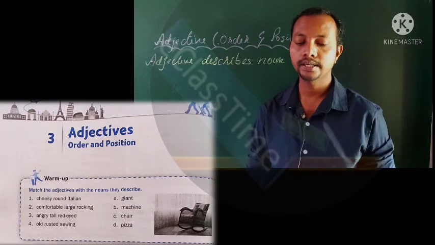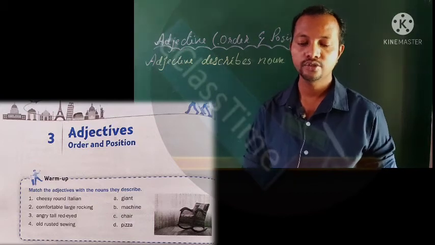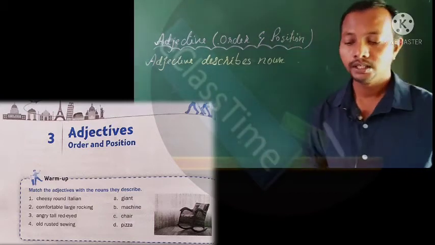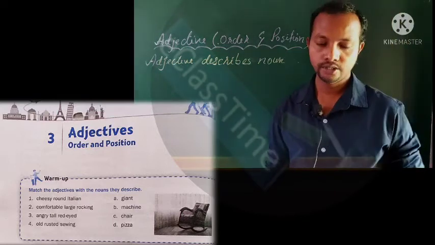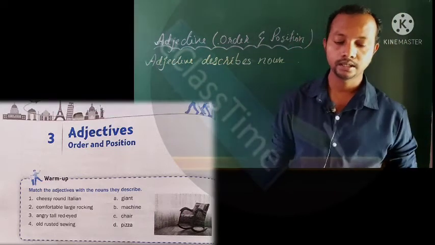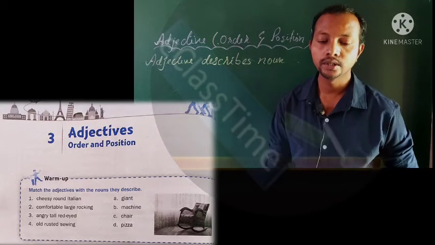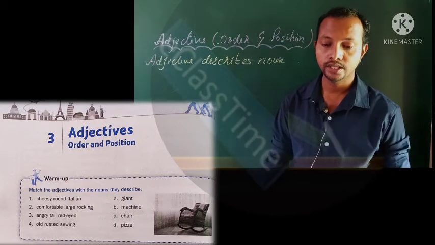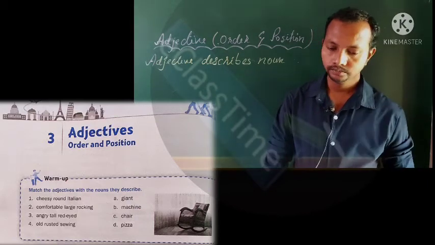These are the adjectives. We are given giant, machine, chair and pizza. Now we need to just match them. The objective is to match the adjective with the noun they describe.